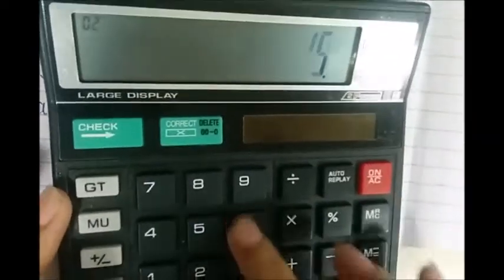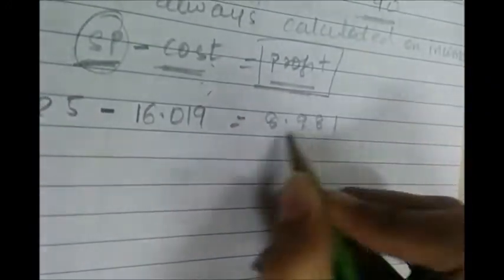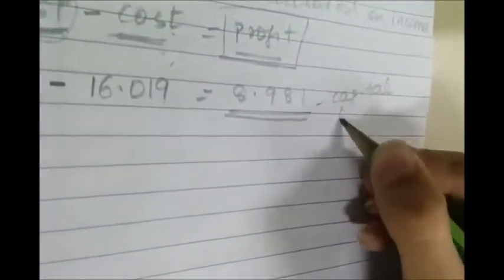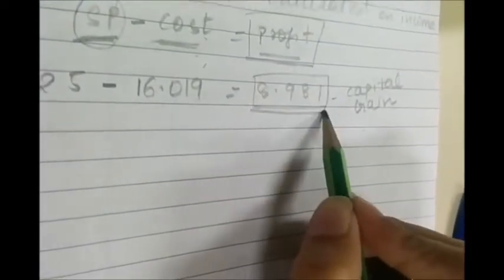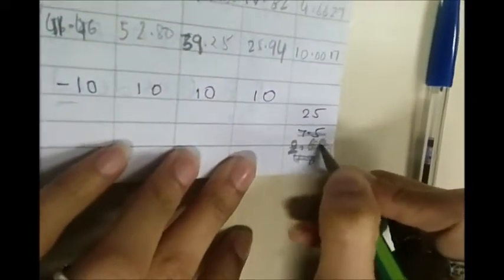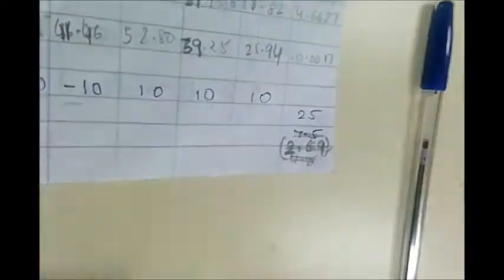Now the difference between these both is 8.981. So this is the profit, or in other words you can say it is the capital gain by selling the machinery. So you will calculate the tax on this amount. Tax rate is 30%. So the tax amount is 2.69. So here we will write the tax on salvage value, that is 2.69, and it will be deducted because it is tax you will be paying, so it is an outflow.